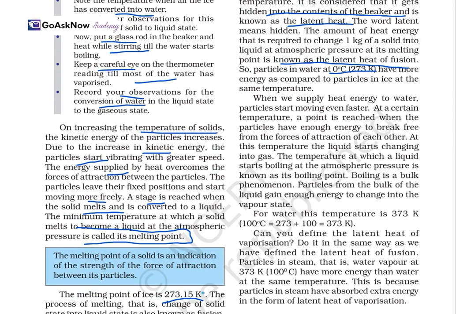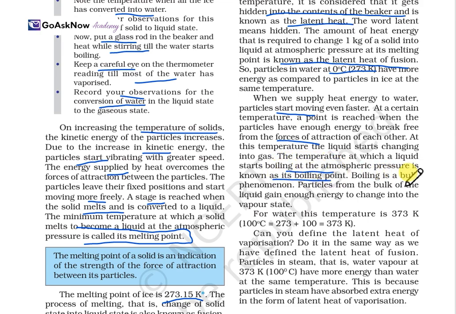Now when we supply heat energy to the water, the particles start moving even faster. At a certain temperature, a point is reached where the particles have enough energy to break free from the force of attraction of each other. At this temperature, the liquid starts changing into gas, and the temperature at which a liquid starts boiling at atmospheric pressure is known as the boiling point.